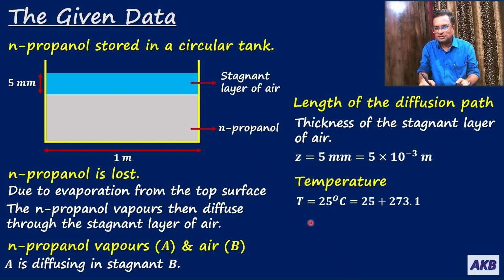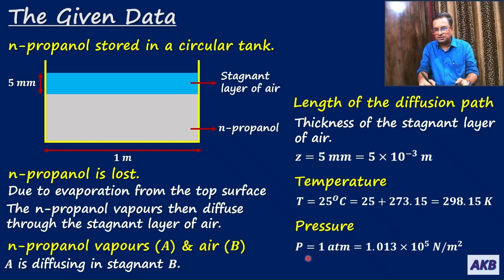Temperature is 25 degrees Celsius, and we have to convert it to Kelvin. So it will be 25 plus 273.15, that is 298.15 Kelvin. Pressure is atmospheric pressure, that is 1 atmosphere, which means it is 1.013 into 10 to the power 5 Newton per meter square.